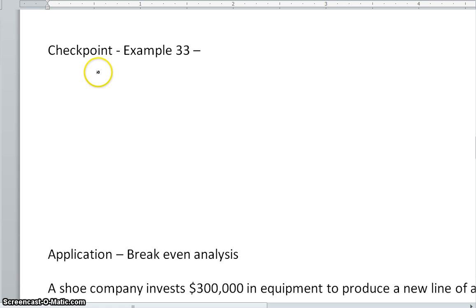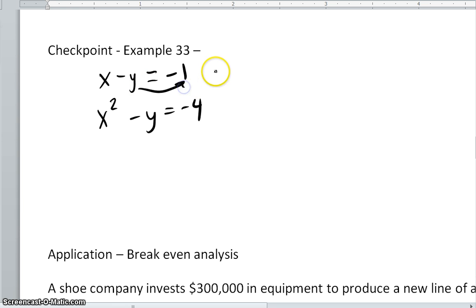Again, 33 is very similar. I'm going to set it up, but it's the same idea. So I have this system. I'm going to solve for one of the variables. It doesn't matter which one. I'm going to move this y to the other side, so I get x equals y minus 1.